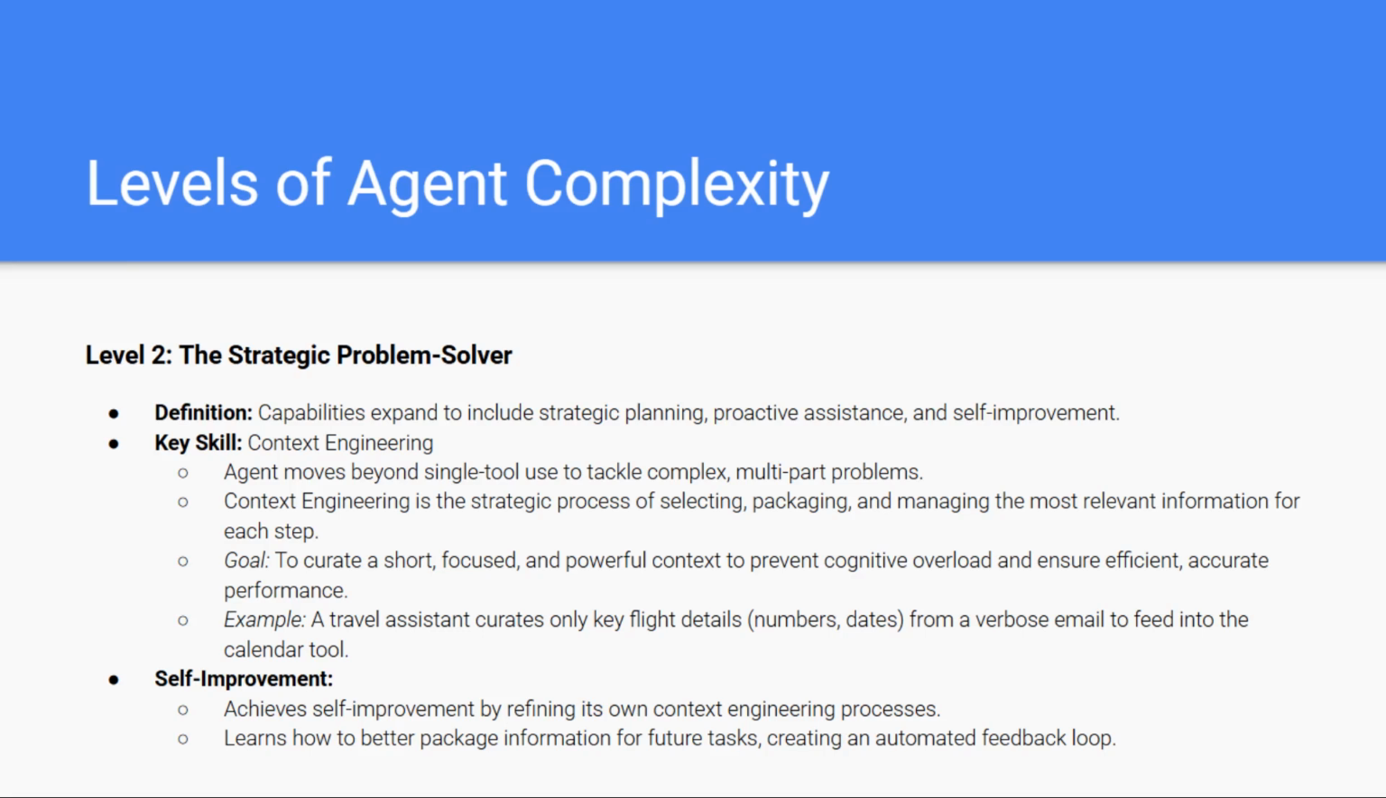Even more importantly, level 2 agents begin to show self-improvement. Through repeated tasks and feedback, they refine how they engineer and manage context. Over time, they learn which details matter and which don't, and how to structure information for better outcomes. This creates an automated feedback loop that improves performance without human intervention. In short, level 2 is where agents become thoughtful planners capable of handling richer, more realistic problems with efficiency and precision.